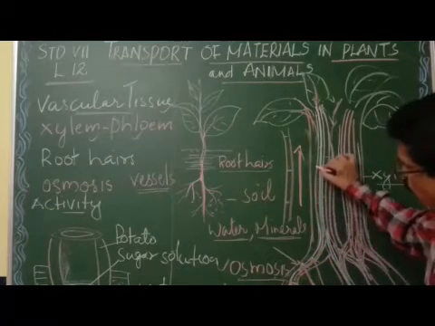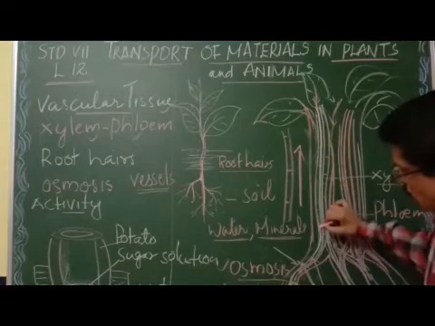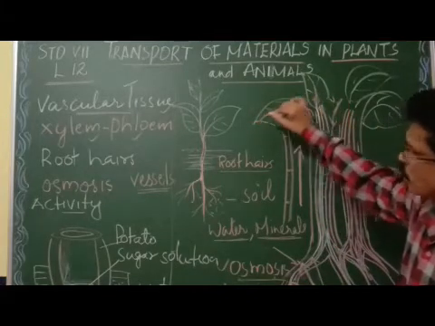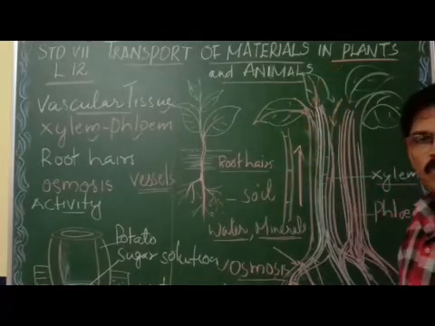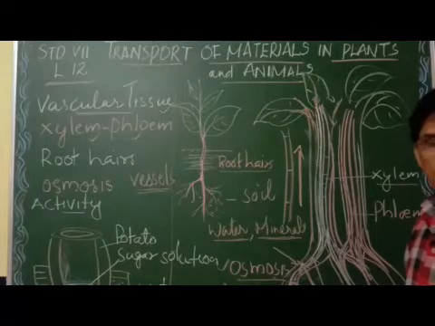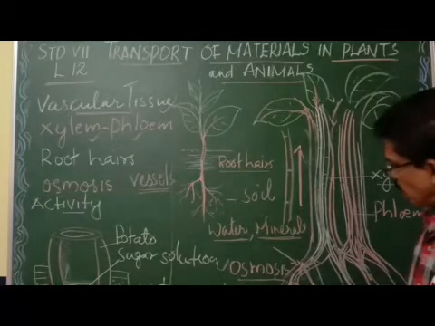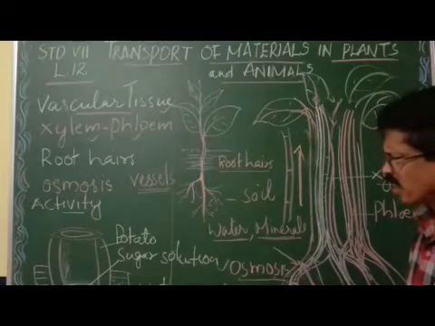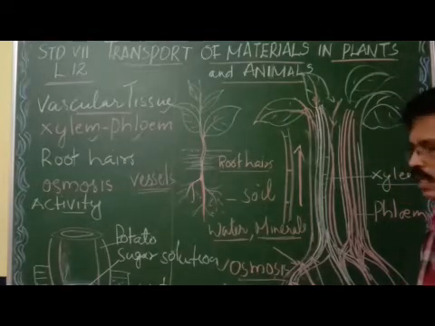And they move upward and go to the leaf, where they are used for many purposes: photosynthesis, respiration, everything. Plants need water. Along with the water, the minerals are also absorbed. What are minerals? Minerals such as calcium,